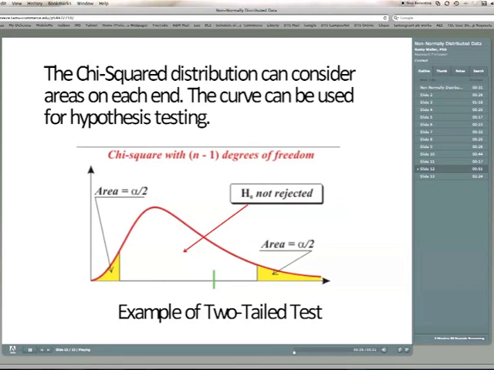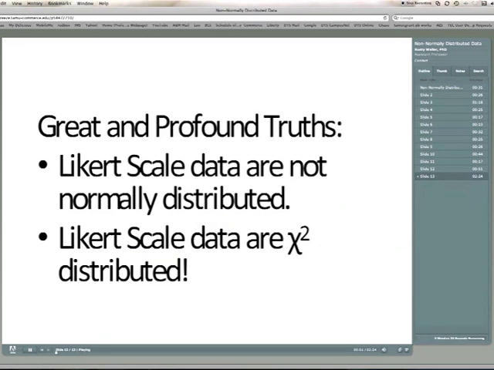Now notice that the 2.5% over on the left differs in appearance from the 2.5% over on the right. That's because of the differences in the curve. So we would have different F values that would set the boundaries. There are some great and profound truths to be gained from the chi-square distribution.